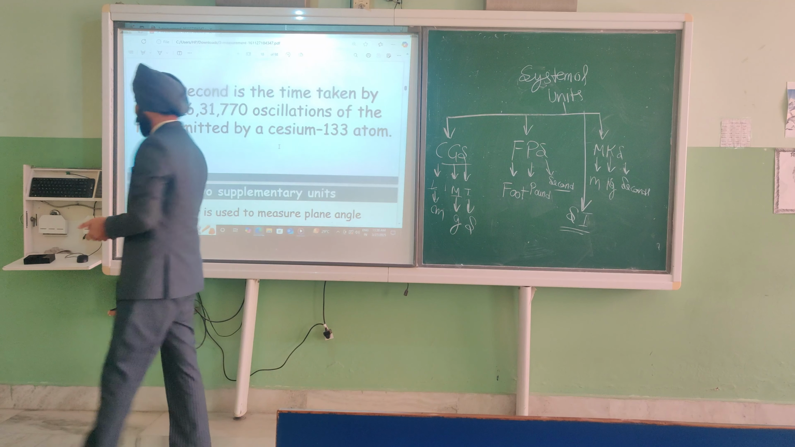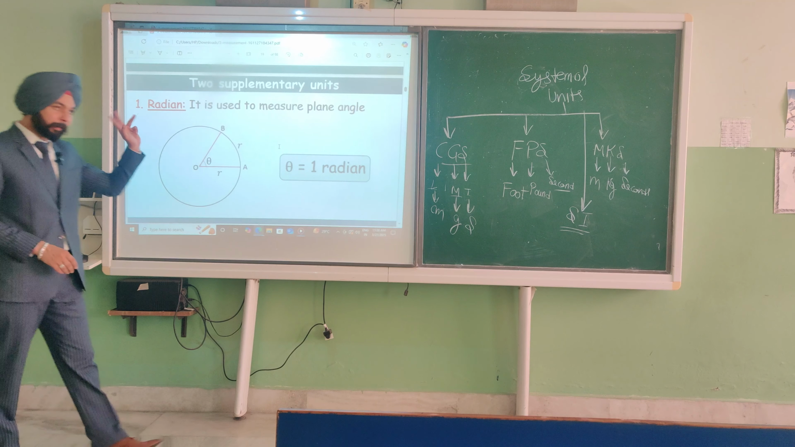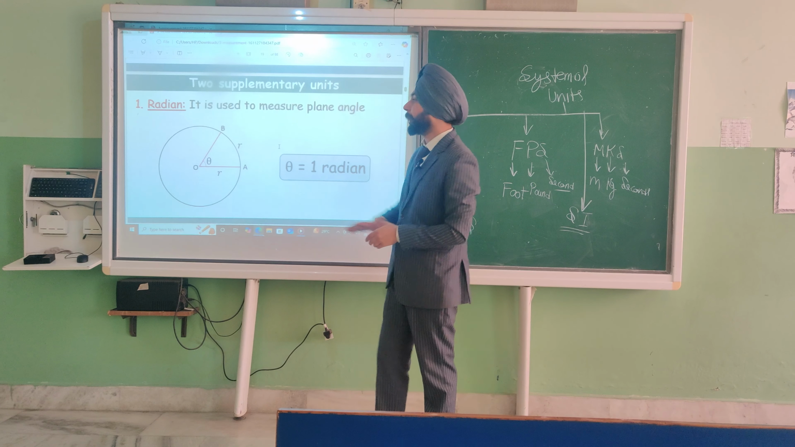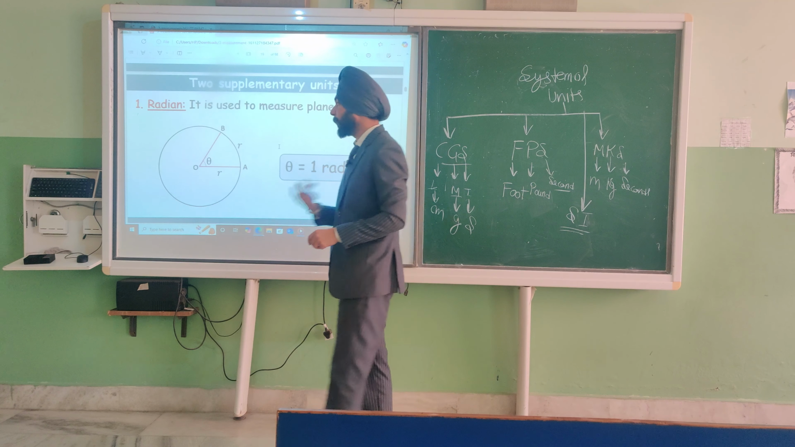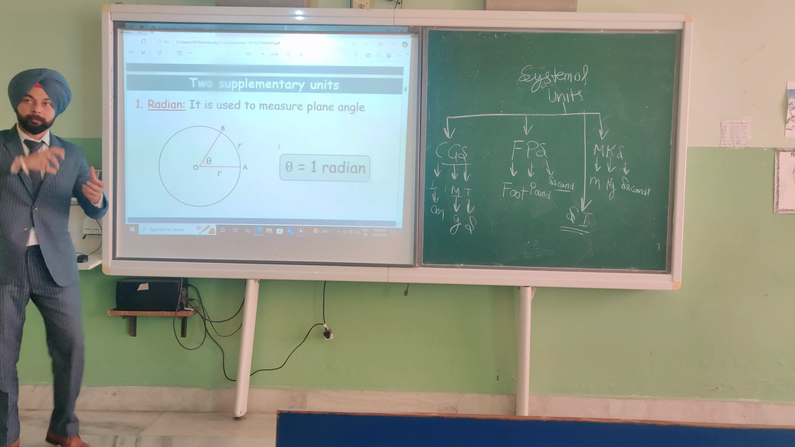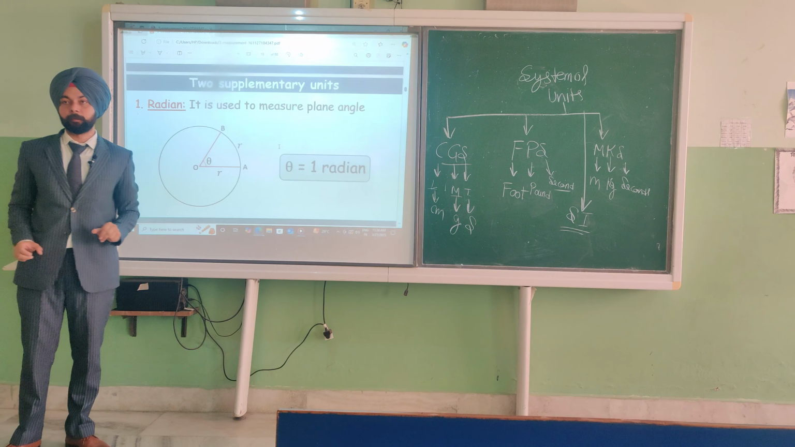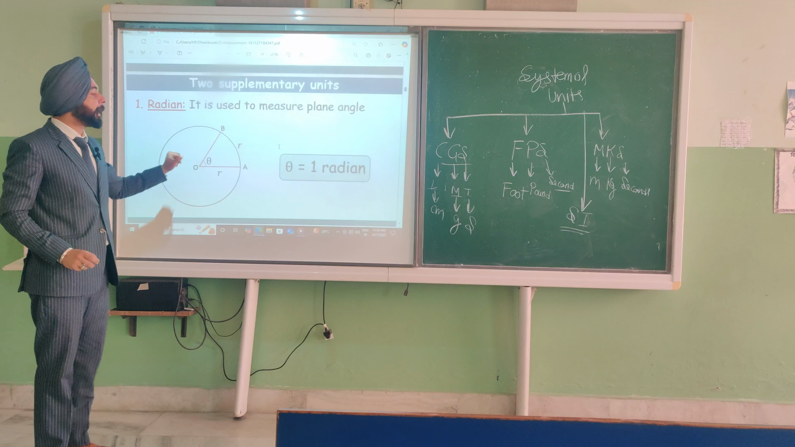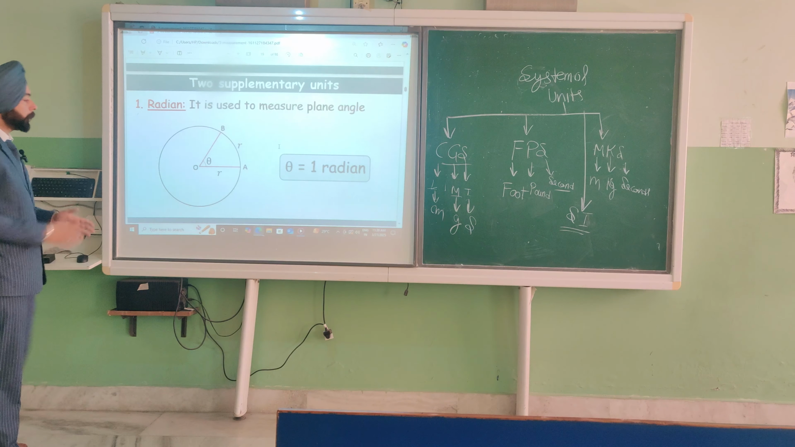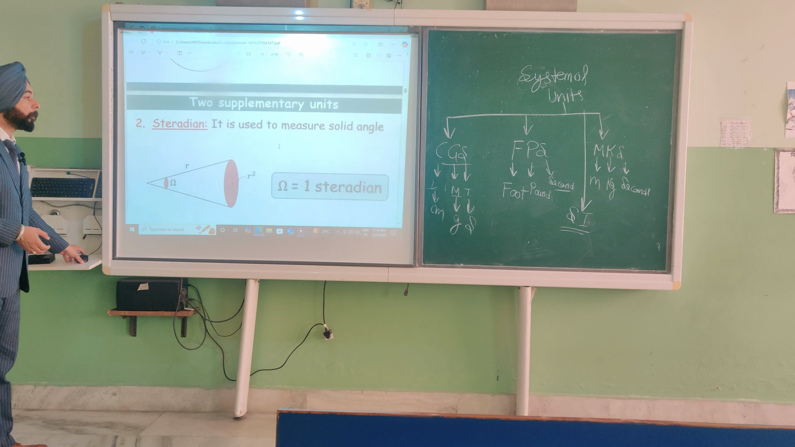And next thing, the 2 supplementary units are here. First one is the radian and second one is the steradian. A radian is used to measure the plane angle. Now what is the plane angle? If I talk about this diagram, suppose in a circle we take one triangular part of it, so it is a plane angle. The unit is radian. And if I talk about the solid angle,